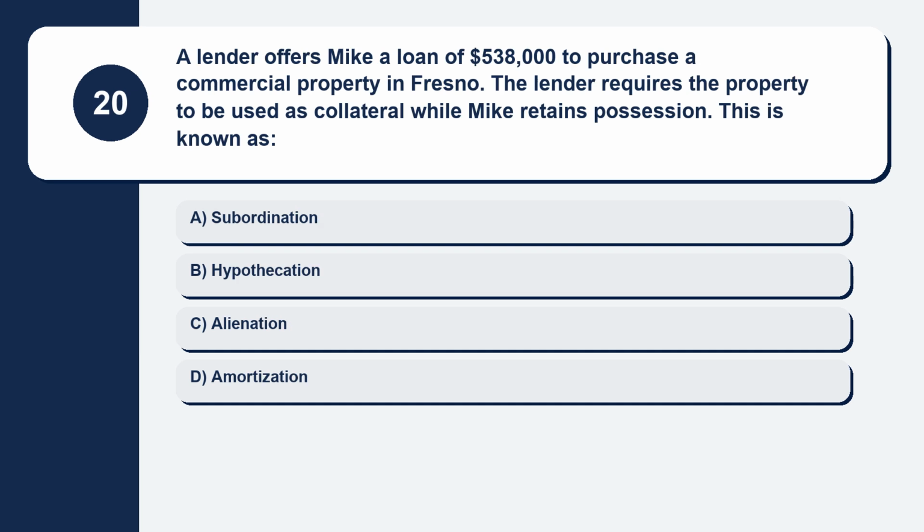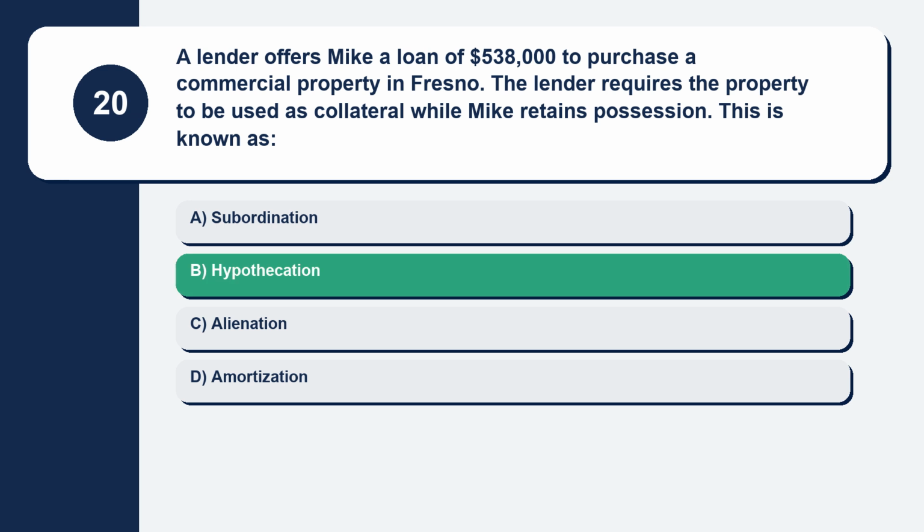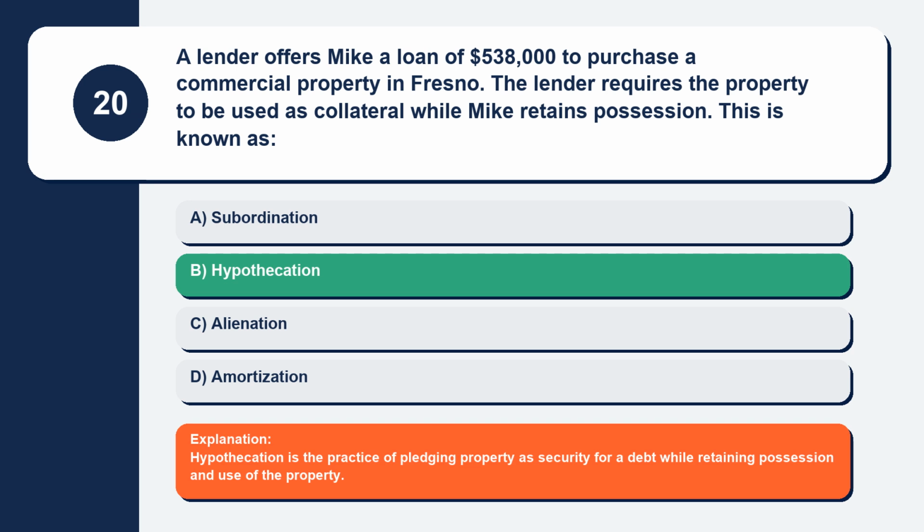Question 20. A lender offers Mike a loan of $538,000 to purchase a commercial property in Fresno. The lender requires the property to be used as collateral while Mike retains possession. This is known as. Here are your options. Option A, subordination. Option B, hypothecation. Option C, alienation. Option D, amortization. The correct answer is option B, hypothecation. Explanation. Hypothecation is the practice of pledging property as security for a debt while retaining possession and use of the property.